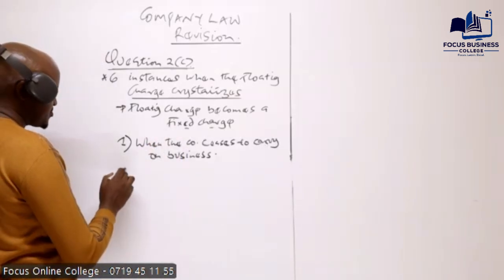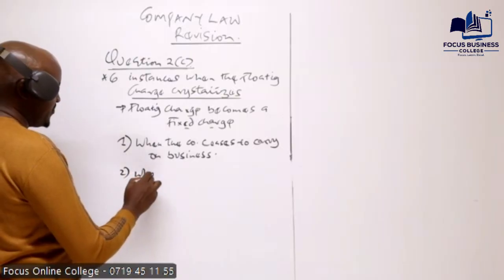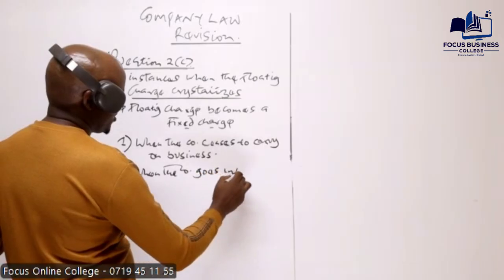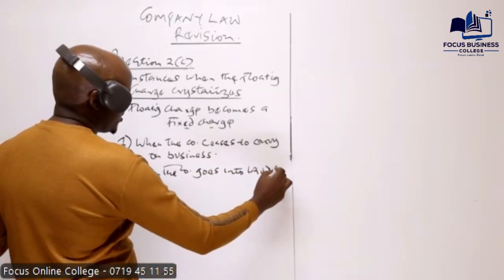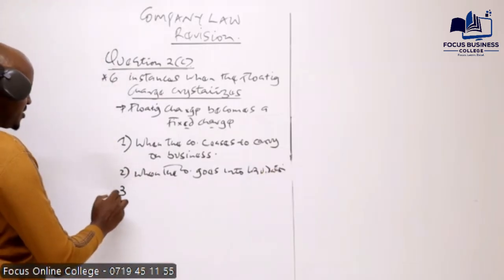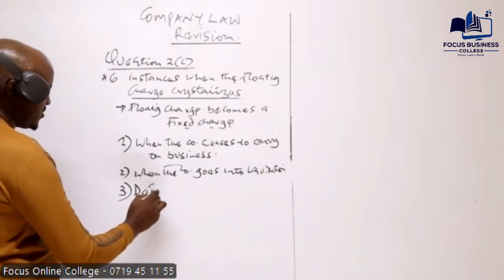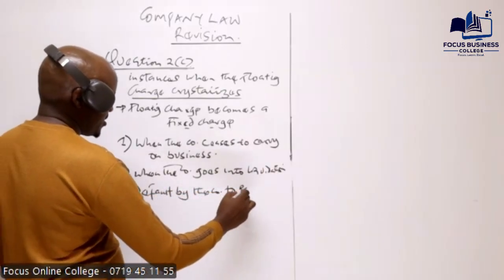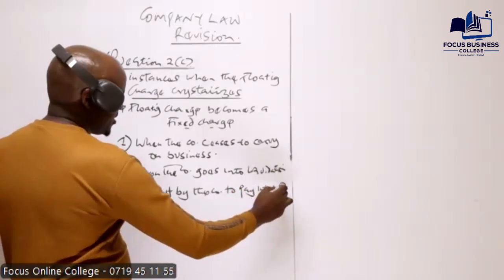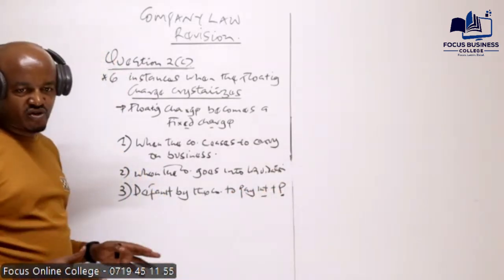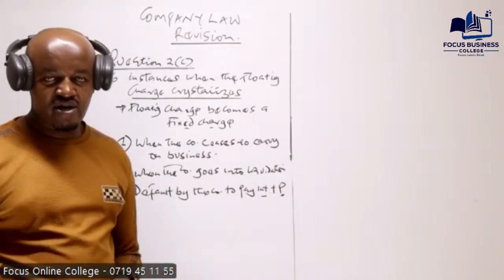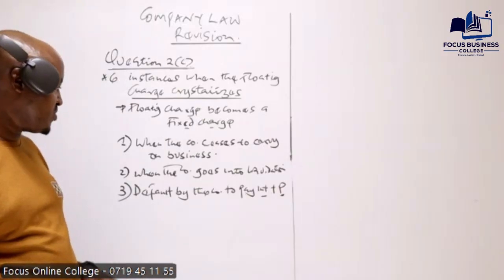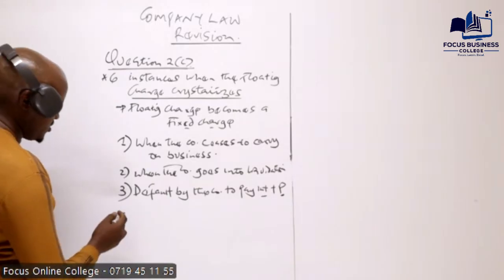So number two is when the company goes into liquidation. When the company goes into liquidation, any floating charge created by the company will do what? Will crystallize. Number three is when we have default by the company to pay interest and the principal amount. If, for example, the company had issued debentures, or the company had maybe borrowed a loan from the bank, the company has defaulted in paying any of the interest or the principal amount, then any floating charge created by the company will do what? Will crystallize.